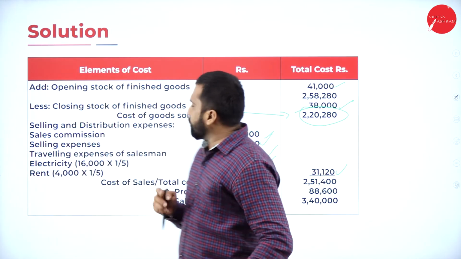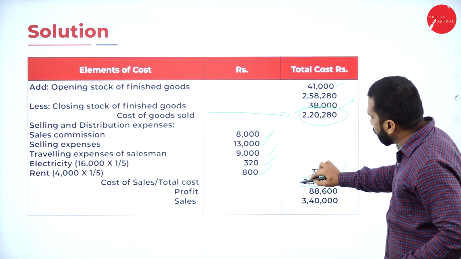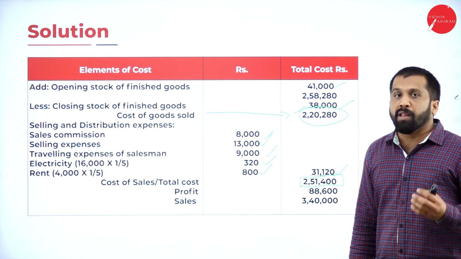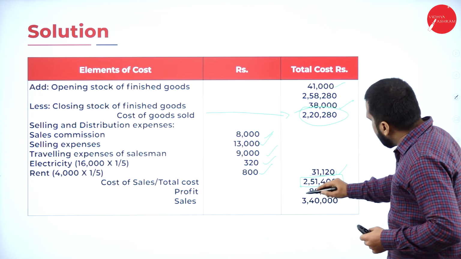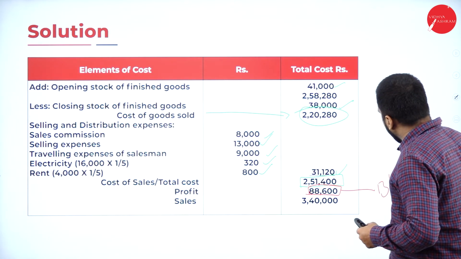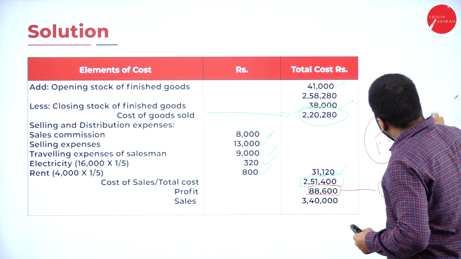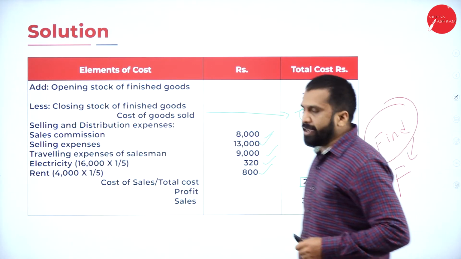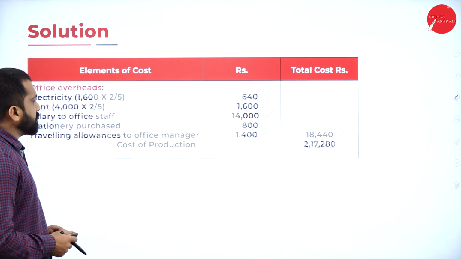Now, once you're done with your step number 4, you got answer of 2,51,400. How to find out profit? Remember, this is the balancing figure. You need to find out. How do you find out? Very simple. I'll go back.